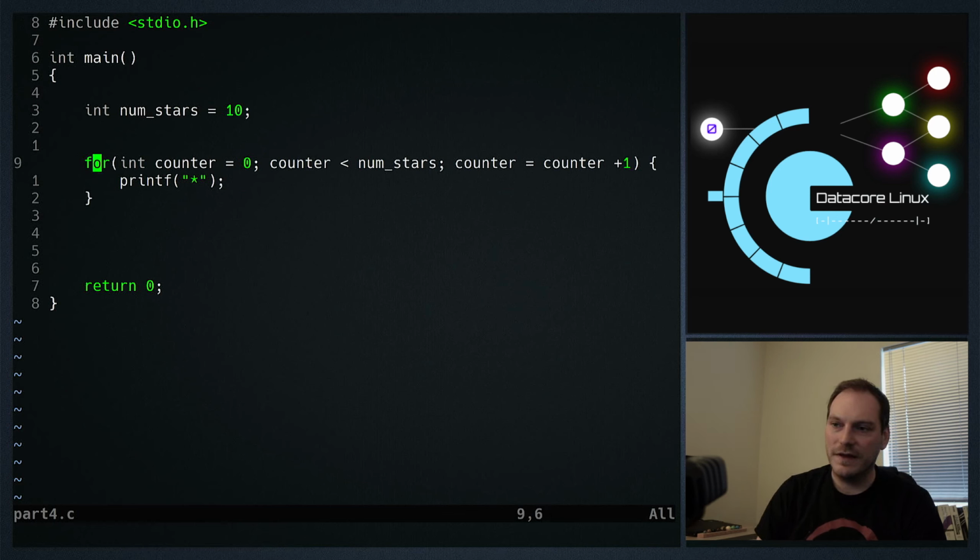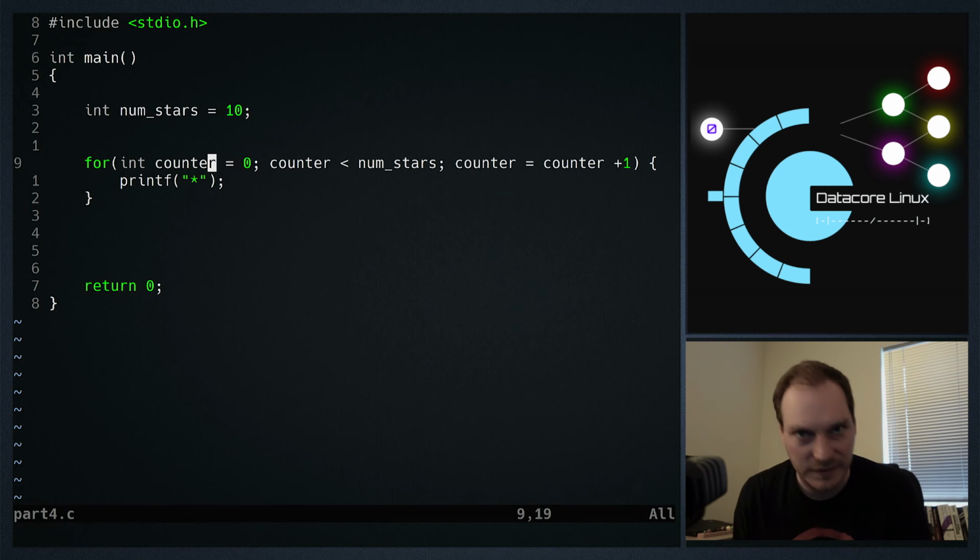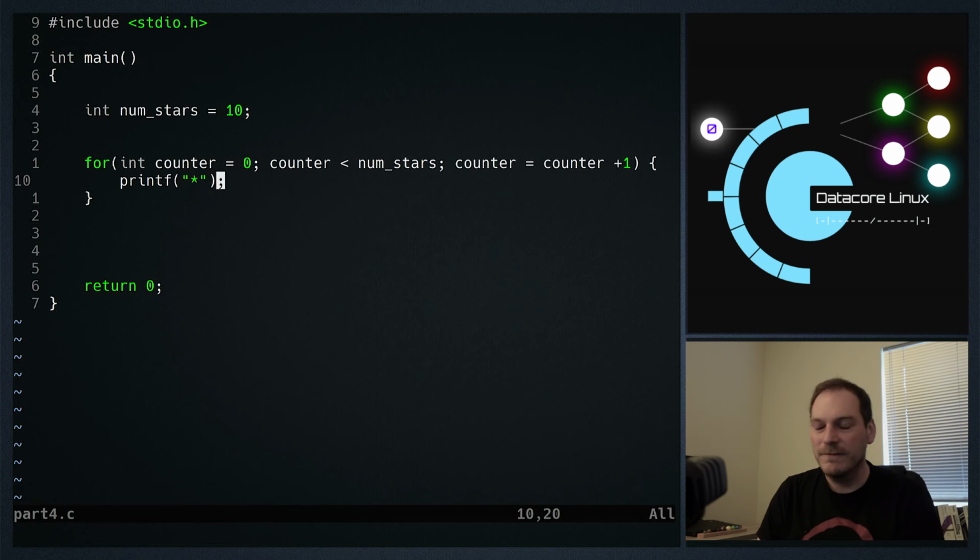Now, we use for loops a lot. For loops are great for number crunching. While loops are great for dealing with complex data structures when we get to things like pointers and that. So, although most of the things you can do with a while loop, you can do with a for loop and vice versa. It's about using the right tool for the job. So, for loop's quite flexible.